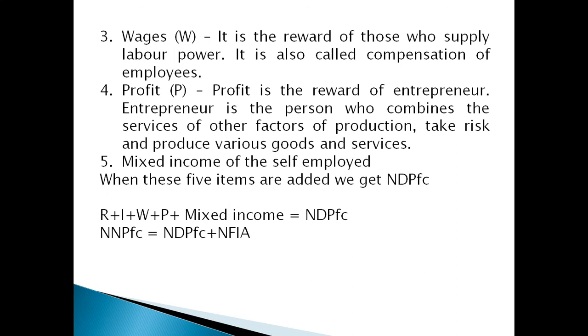When these five items are added, we get NDPFC, that is R plus I plus W plus P plus mixed income, we get net domestic product at factor cost. So, net national product at factor cost equals net domestic product at factor cost plus net factor income from abroad.